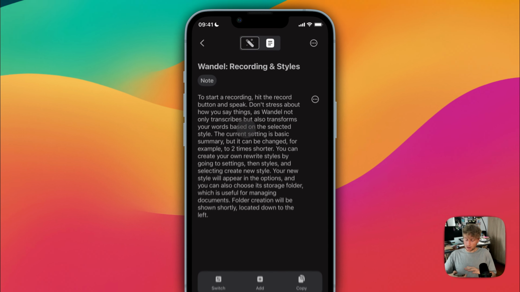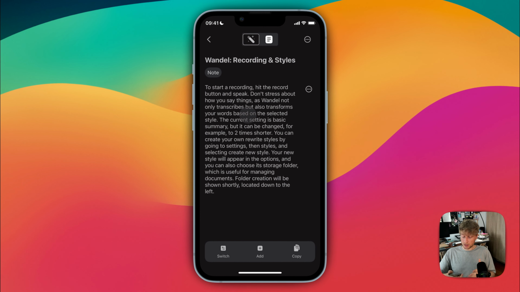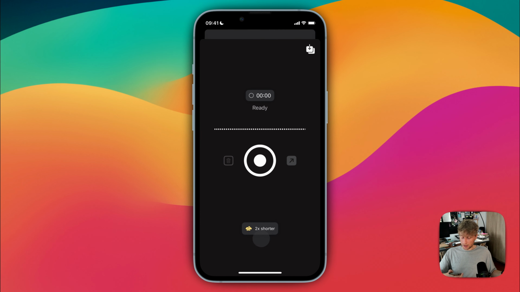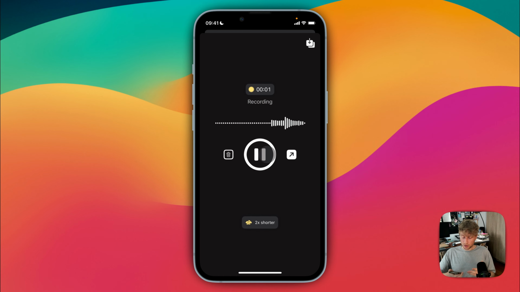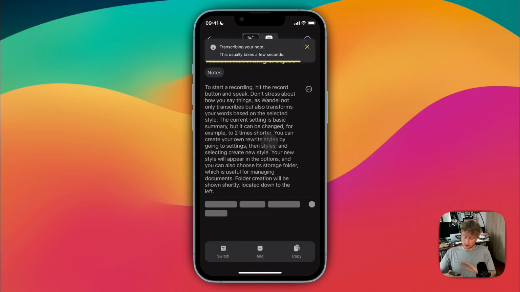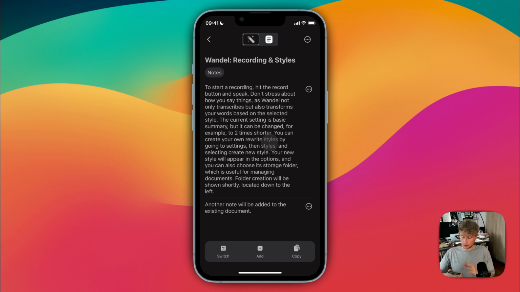For these documents, you can append as many notes as you want. So I could, for example, add another note to this document, and it will just add it to the existing one. Yeah, so it's just busy adding this. And then another thing here is that both for the notes and the transcripts, you can just press the copy button, which will then copy either of them to the clipboard if you want to export it anywhere else.